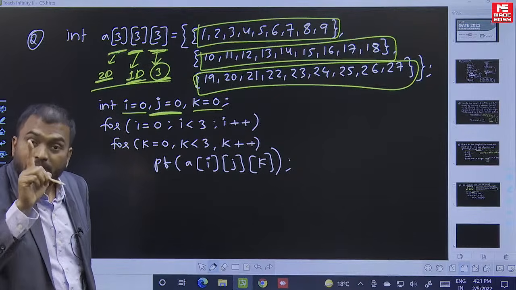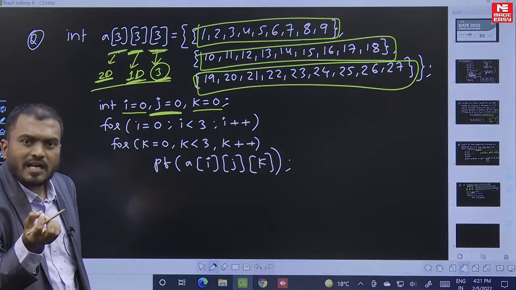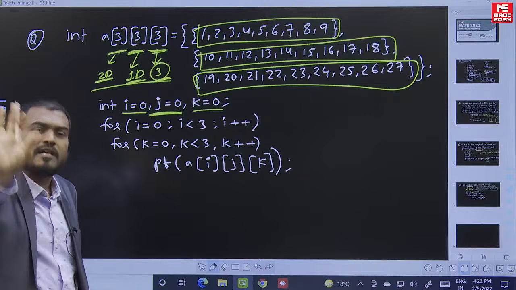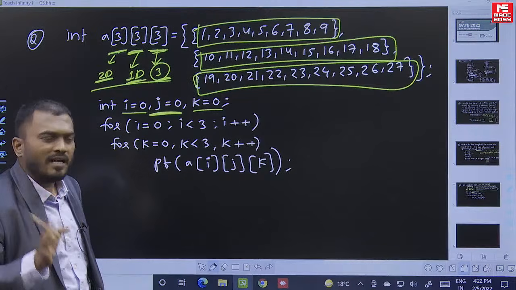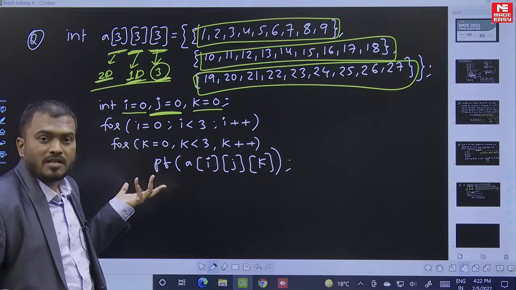It means, how many elements will it print? 9 elements it will print. What elements it will print is a different case. 9 elements it will print. And what is the trick? The j value is not changing.